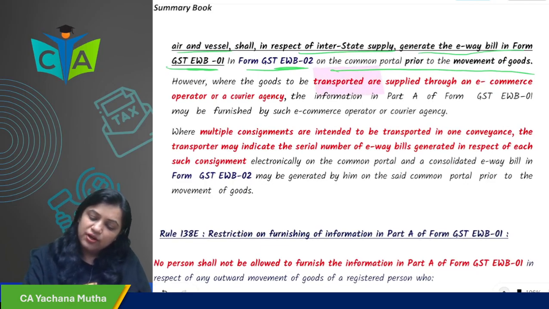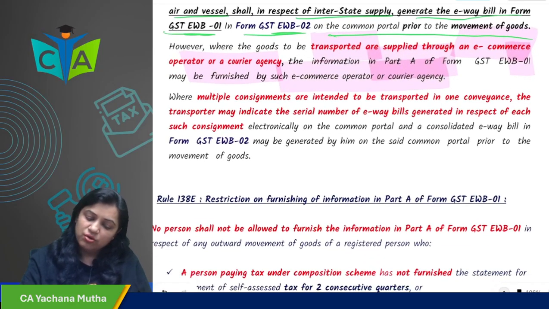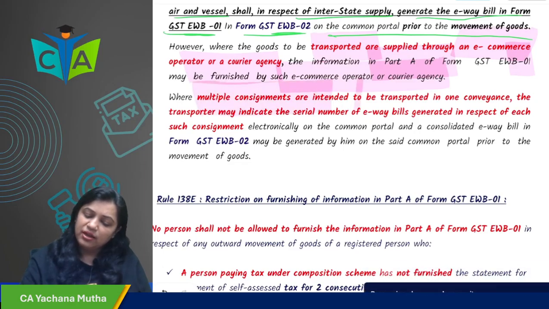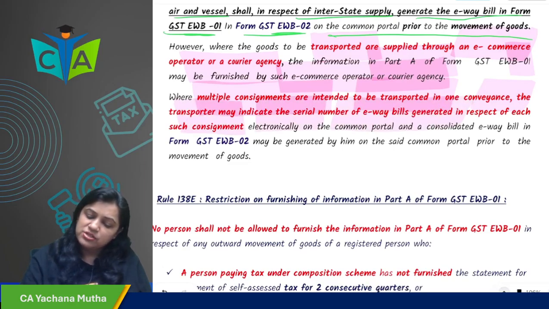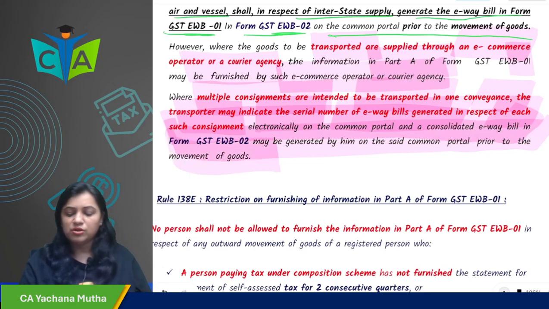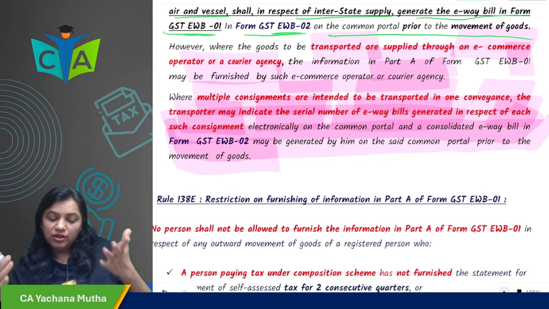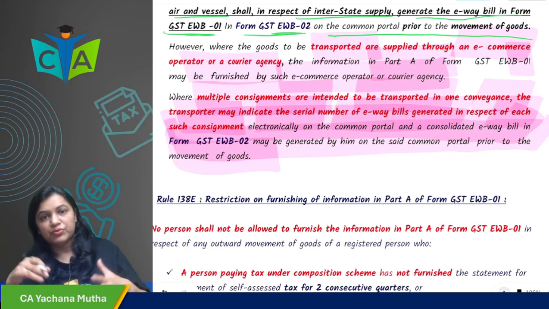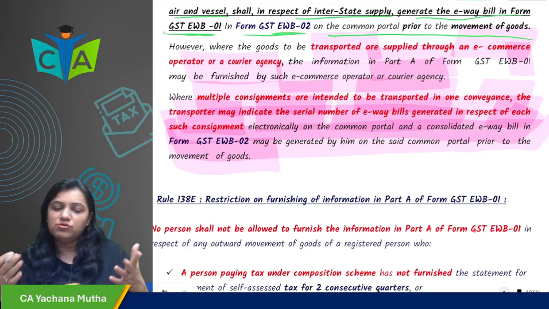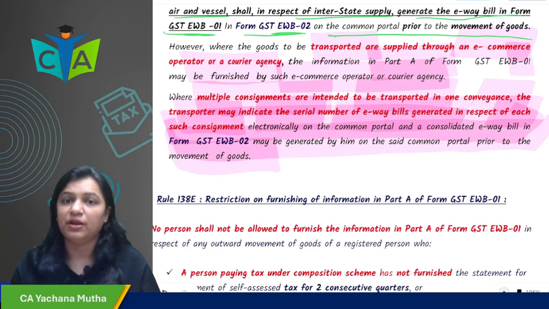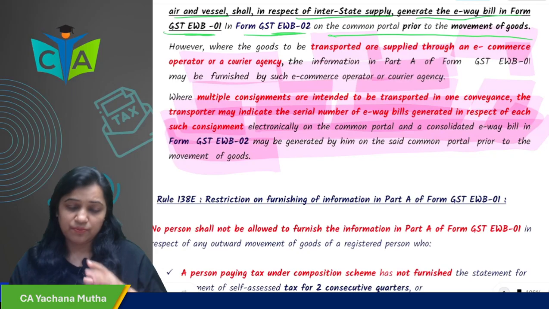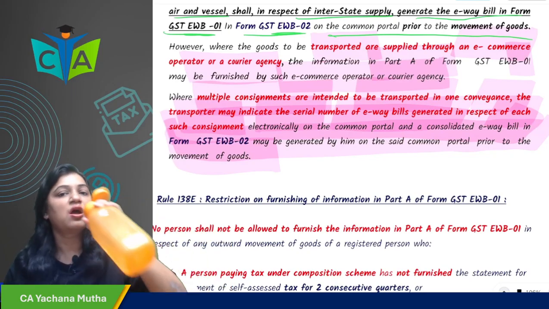Where the goods to be transported are supplied through ECO or courier agency, the part A of information may be furnished by the ECO or the courier agency. Where multiple consignments are intended to be transported in one conveyance, the transporter may indicate the serial number of the e-way bill generated in respect of each consignment, and a consolidated e-way bill may be generated on the common portal. So he will generate both individual e-way bills as well as the consolidated e-way bill, and upload them on the common portal. Because the individual values were less than 50,000, the respective persons have not generated the e-way bill, but the transporter has to generate it before movement of the goods.